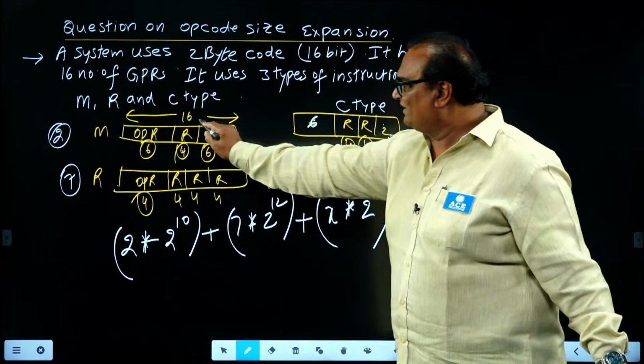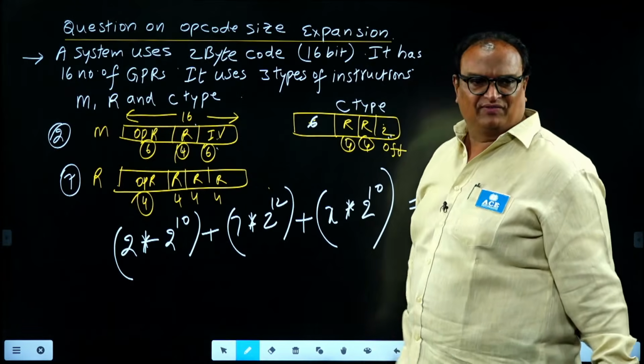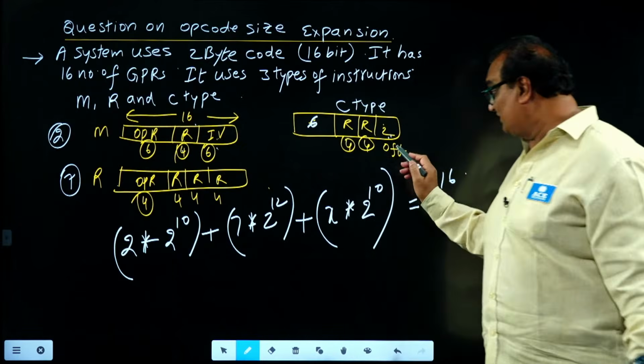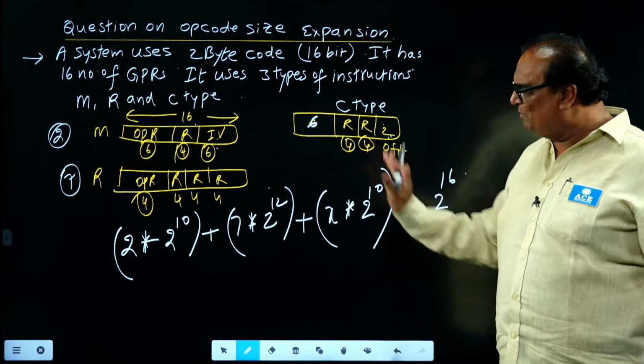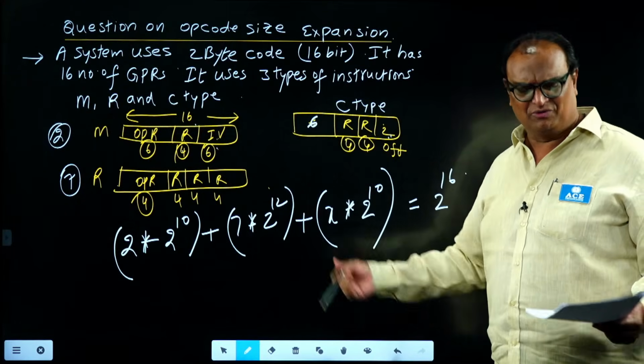Why? Because the instruction code size is 16-bit. Accordingly, you can find it from the information on the size of the offset. The procedure is the same. I think most of the students have solved the same.